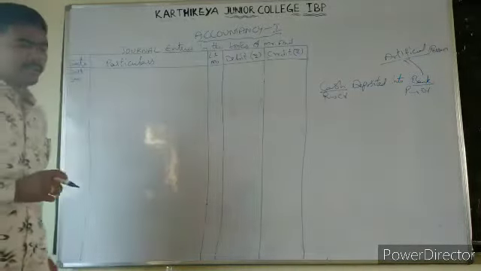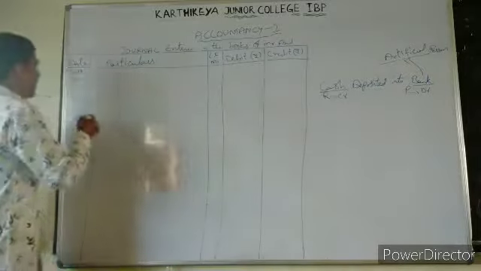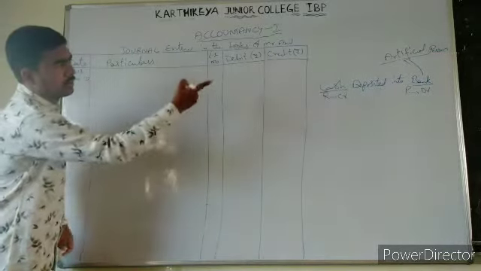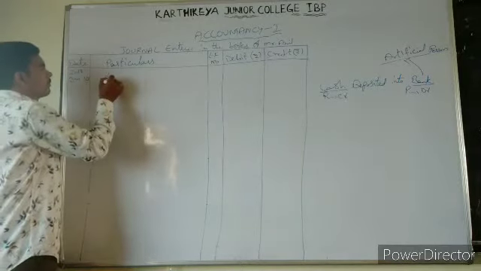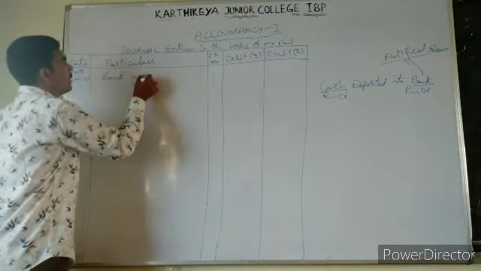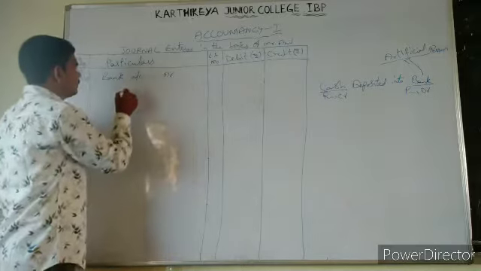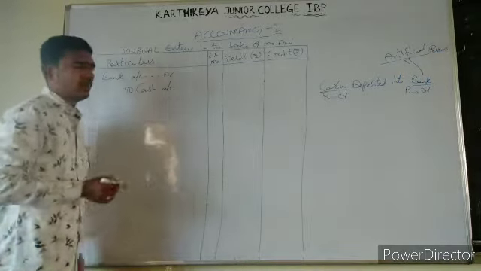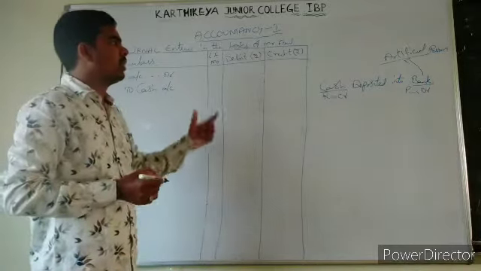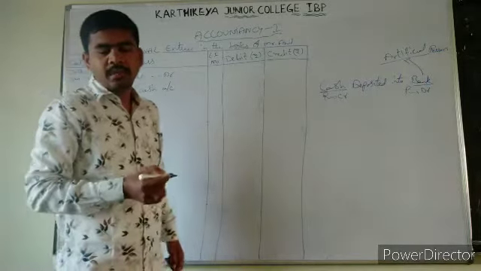Now let us write the transaction. That is date 10. Bank is the debit one. So bank account debit to cash account. Okay, bank account debit to cash account. How much we have deposited?